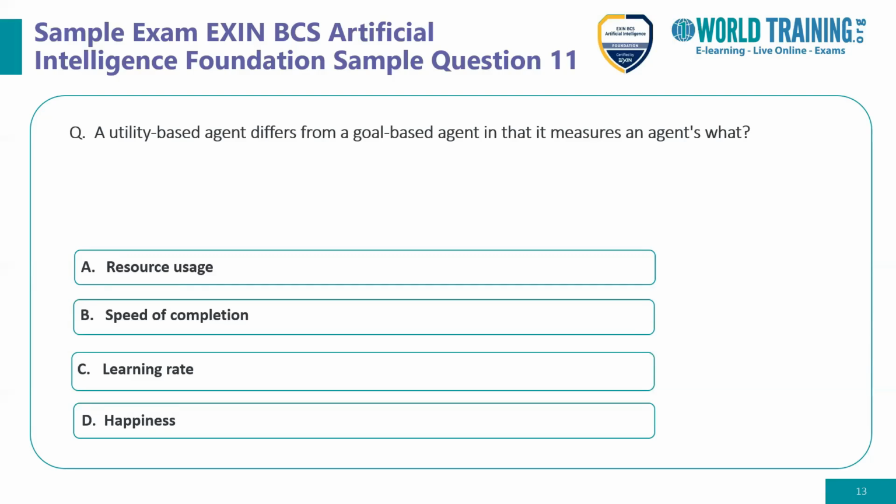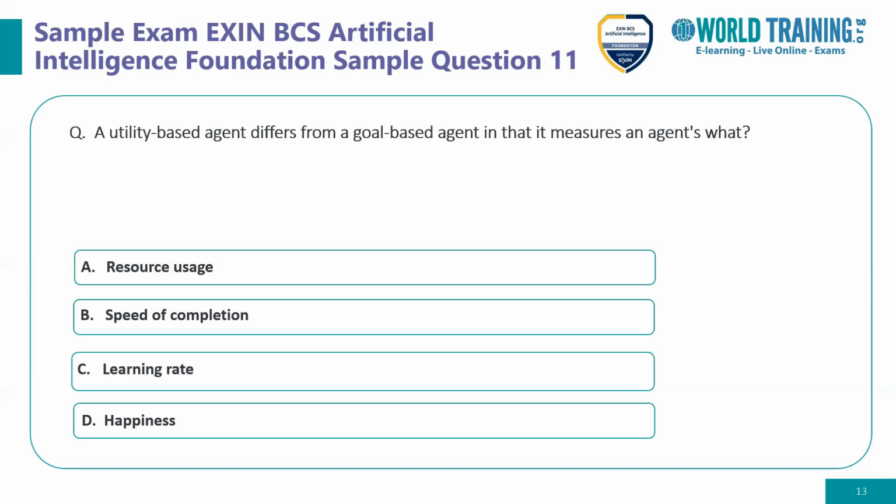So let's try to see this question deeply. Obviously, when you are referring to the goal-based agent, it doesn't measure the resource usage. So option A is ruled out. Again, it doesn't measure the speed of completion, so option B is ruled out.